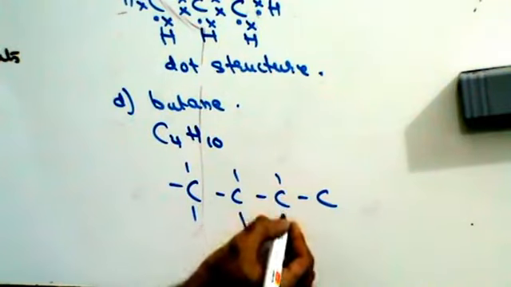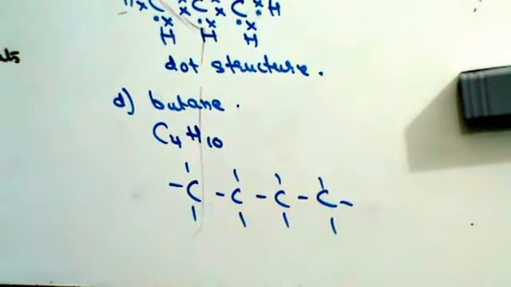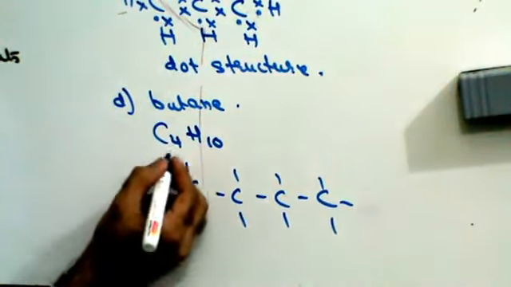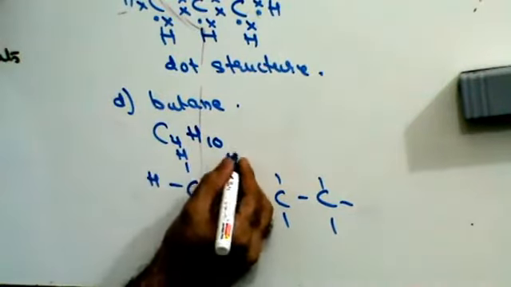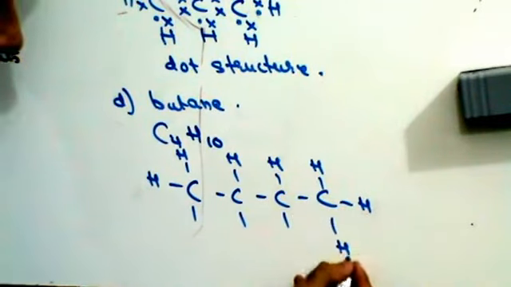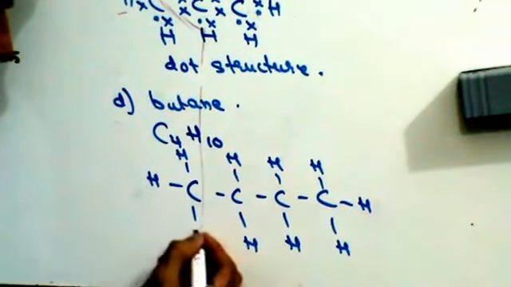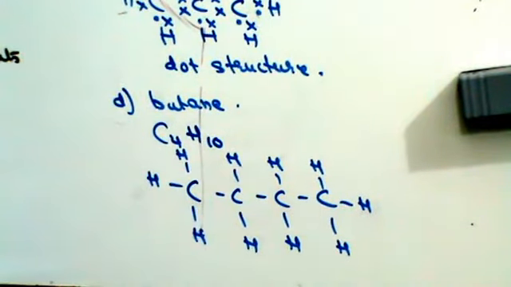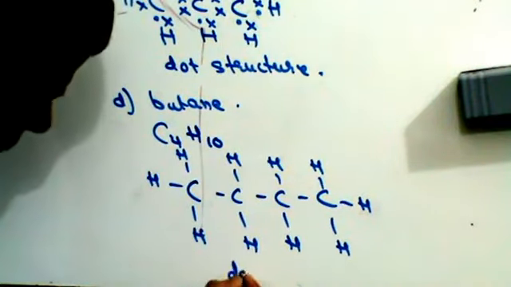Draw your remaining bonds. Each of the remaining bonds is going to be connected to hydrogen. This is your C4H10. This is your dash structure.